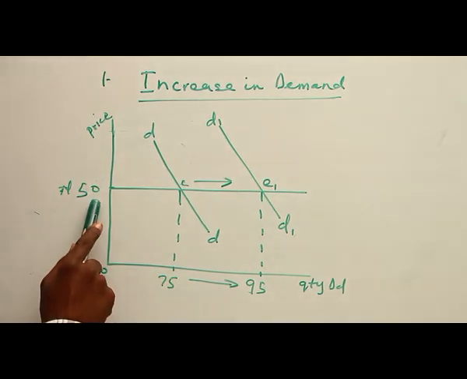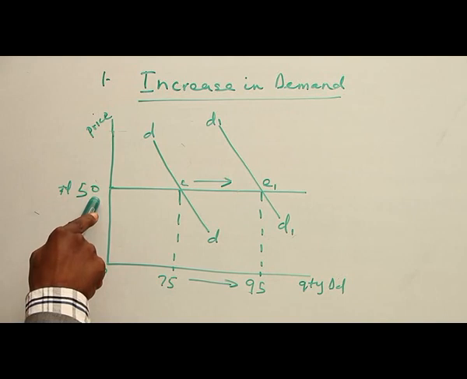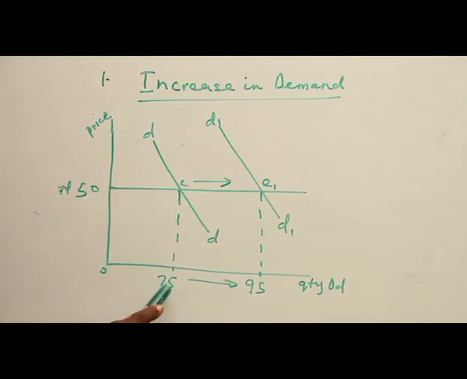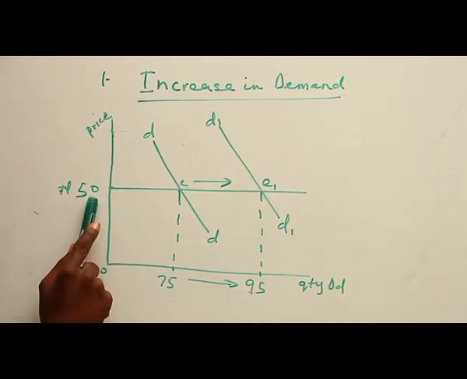You observe that the price is constant here, 15 naira, but there is a change in demand from 75 to 95. The implication is that demand changes while the price is constant,